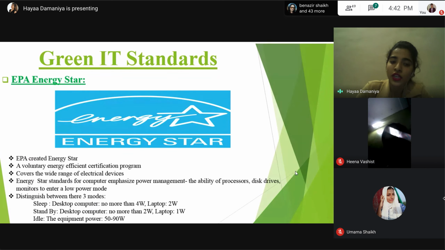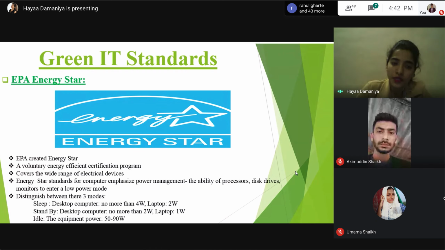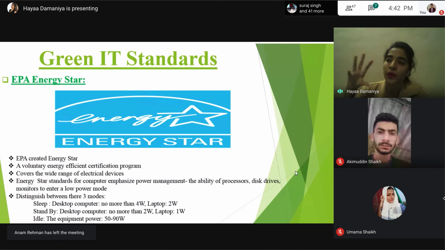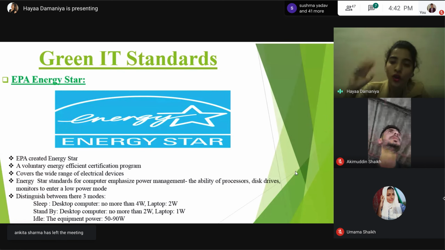This program covers a wide range of electrical devices such as home appliances, cooling and heating systems, lighting, and office equipment. The latest categories included in this certification program are desktop computers, laptop computers, printers, and power adapters. Energy Star standards for computers emphasize power management, the ability of processors, disk drives, and monitors to enter a low power mode after a certain period of inactivity, and your internet connection must not be lost. You may not lose the internet connection when this is happening.